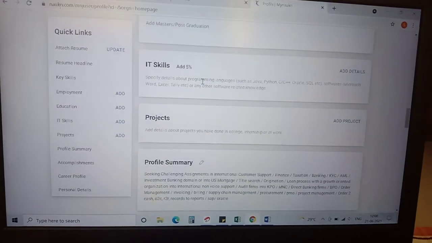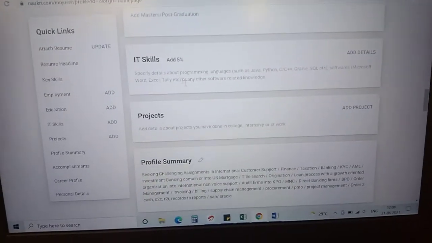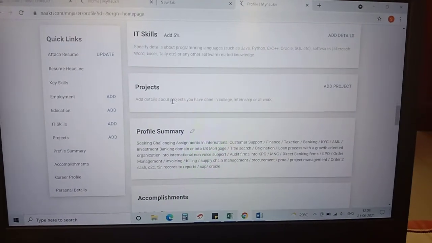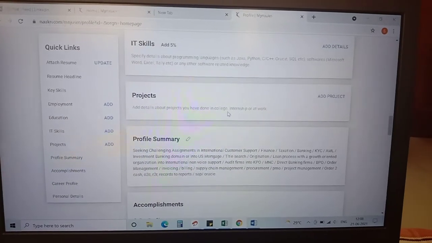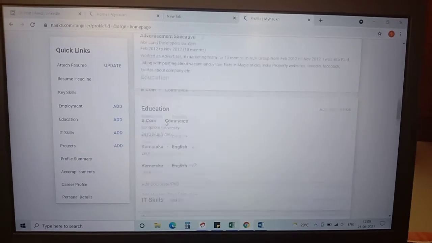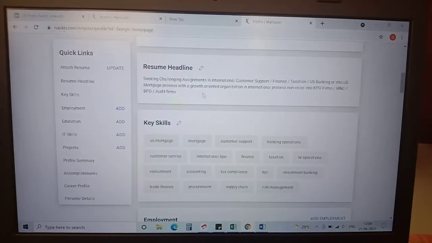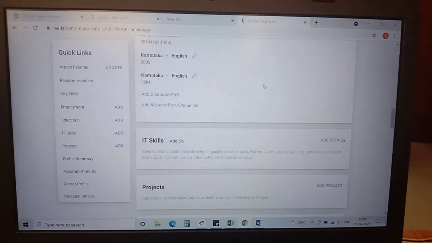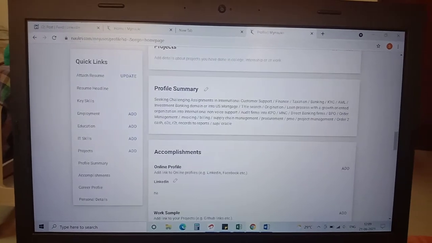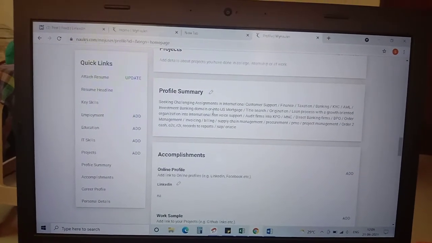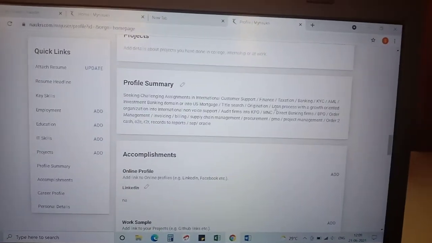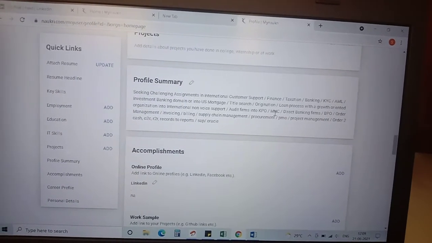If you are from an IT domain, try to update your IT skills. As I'm not from IT, I've not updated it. Next is projects. If you have done any internship projects in school or college, you can update those, along with internship details. Initially you saw a column like resume headline. Next column is profile summary. Even here you can update certain keywords with relevant words. You can see I have updated certain information, so try to update similar to this.